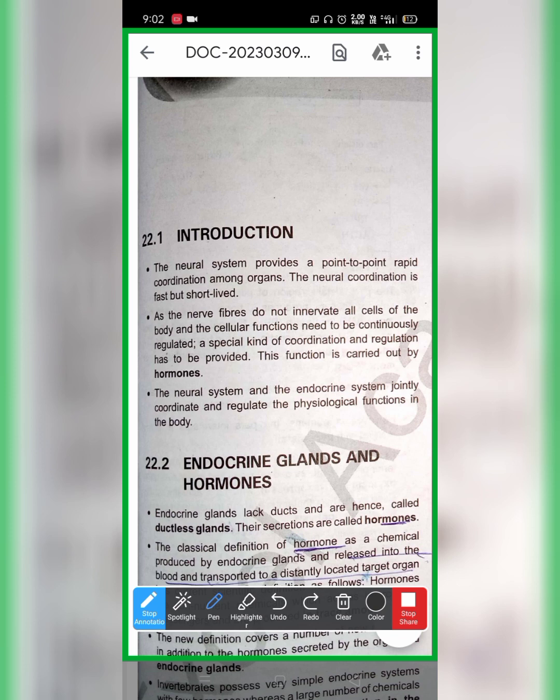A special kind of coordination and regulation has to be provided. This function is carried out by hormones. So the neural system and the endocrine system jointly coordinate and regulate the physiological functions in our body.